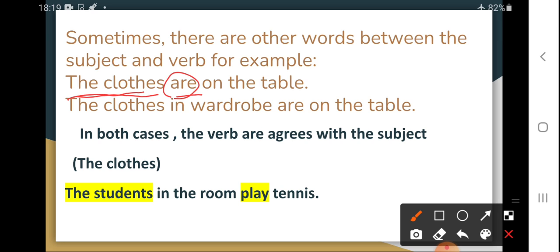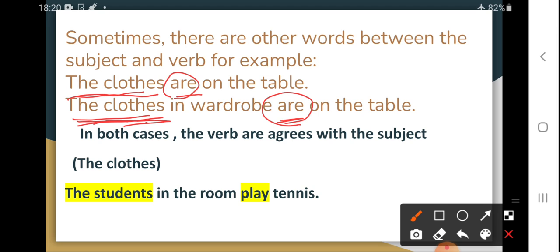Now see the same sentence, I have added some words in between the subject and the verb. The clothes in the wardrobe are on the table. Right? The clothes is the subject and the verb should agree with the subject. This is plural. We have to provide a plural verb.